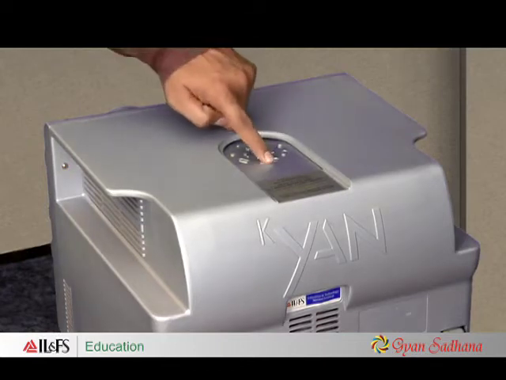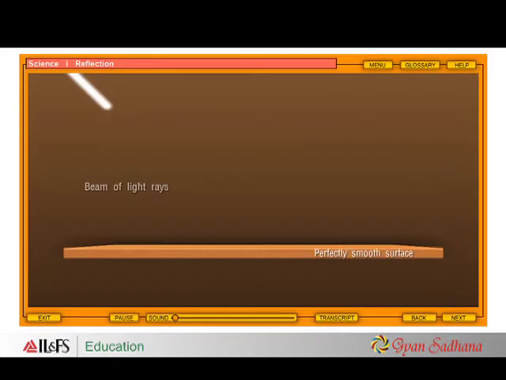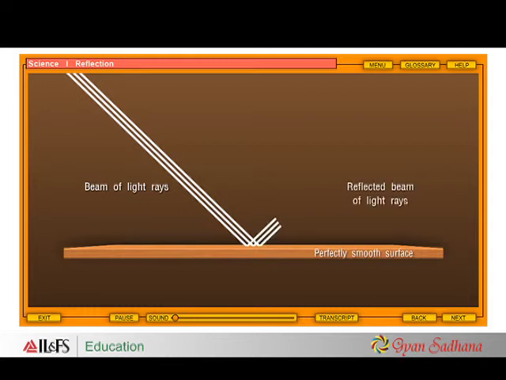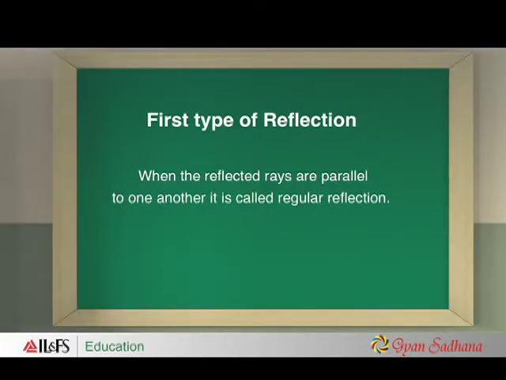We will see some animations using the K-yarn. If a beam of light strikes a surface, it reflects back. A beam of light rays is a set of light rays parallel to each other striking the surface. We can see that the reflected beam of light is also a set of parallel rays of light in case of a smooth surface. When the reflected rays are parallel to one another, it is called regular reflection. This is the first type of reflection.